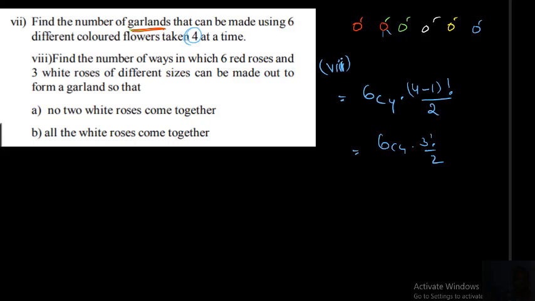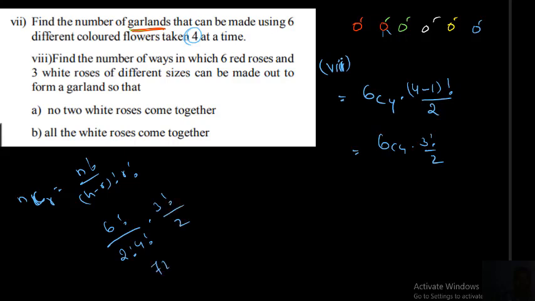That is the answer. I already explained how to find the value of nCr: n factorial by n minus r factorial into r factorial. So 6 factorial by 6 minus 4, that is 2 factorial, into 4 factorial, into 3 factorial by 2. This is 720, this is 6, this is 2, this is 24. 6 4s are 24. 2 360s are 720. 4 90s are 360. 2 45s are 90.